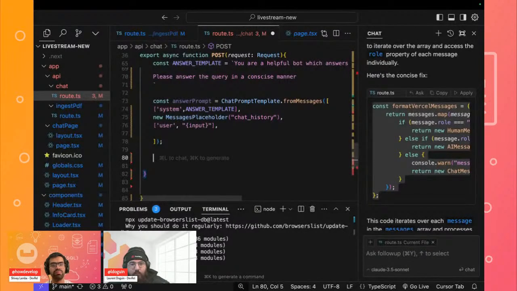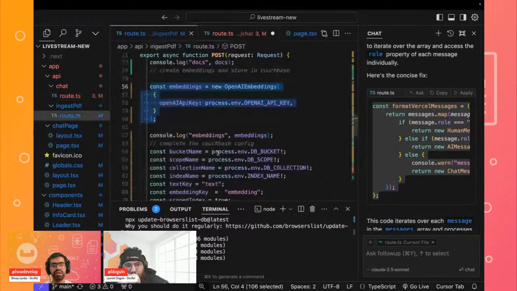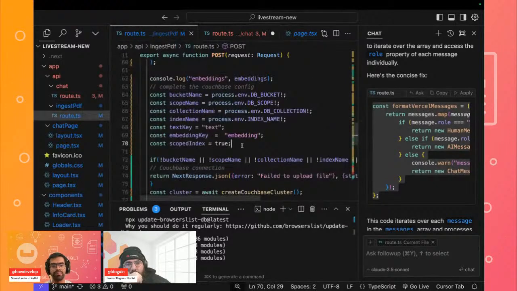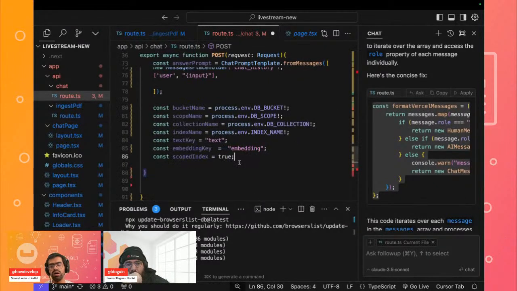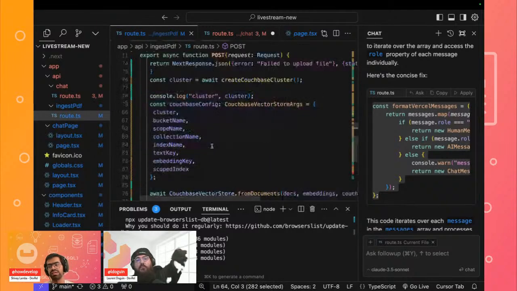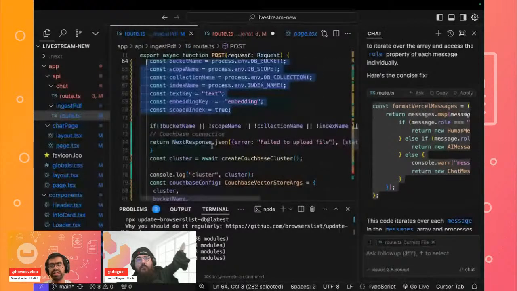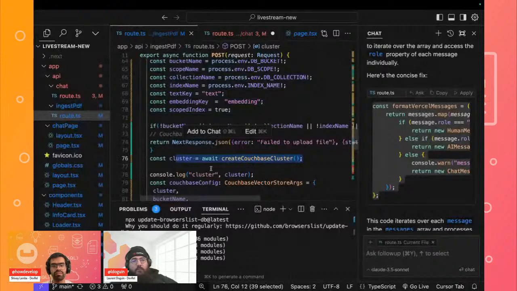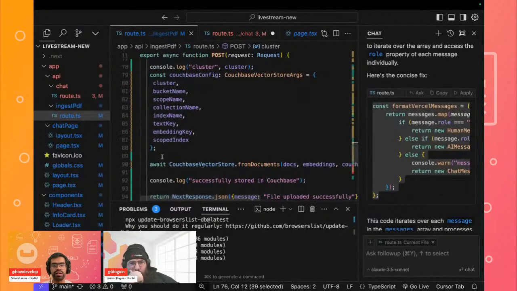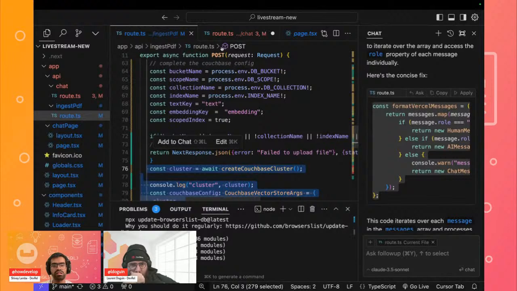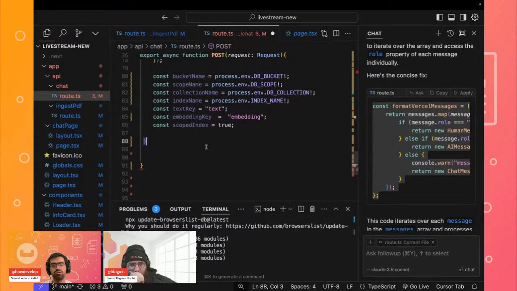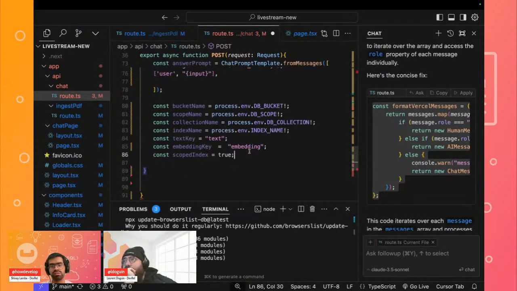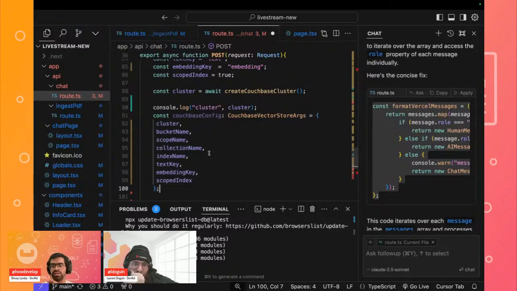So similar to last time, we can actually copy over all of this, because we'll again be connecting to the Couchbase cluster. So we can, in fact, just copy over our function over here where we are creating a new cluster, because we need this for the embeddings. This is going to be used for us to connect to our Couchbase cluster, similar to what we did the last time. And then we'll also define our vector store.